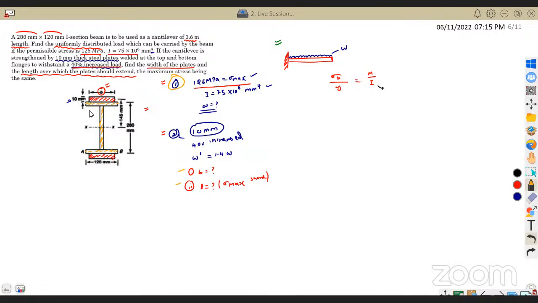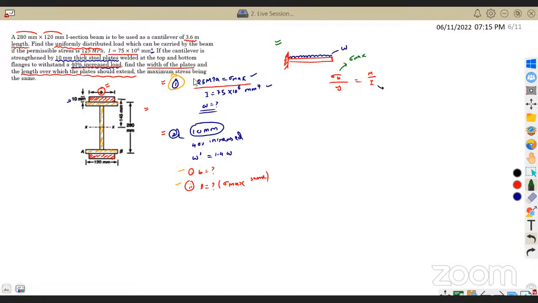Here only this blue, yellow color shaded region is there, right? Only that region was there. Okay, now we already know what is y. See, one more thing, I'm going to take maximum bending stress, because they have given maximum bending stress sigma b.